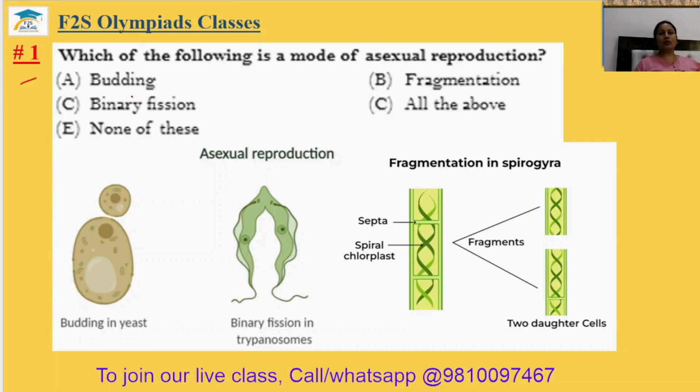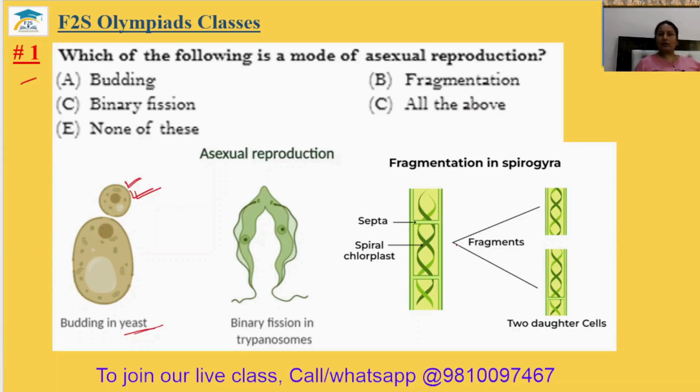So, asexual reproduction, budding. Budding means when the living organism just becomes two parts. They are just making their buds like this. The example is the yeast. Yeast produces a bud, and after some time it detaches from the parent body and forms the new organism. So this is known as budding. Budding is asexual reproduction.